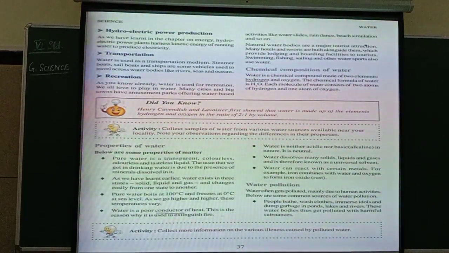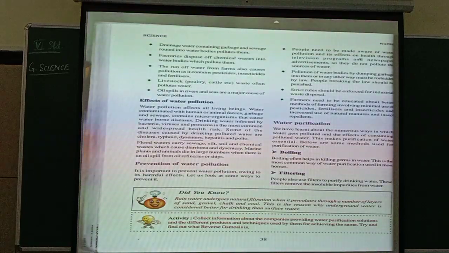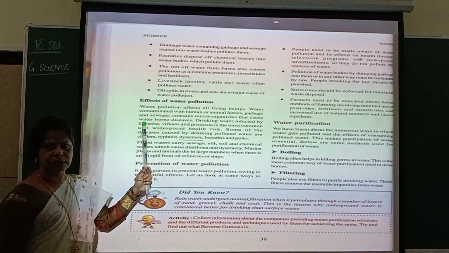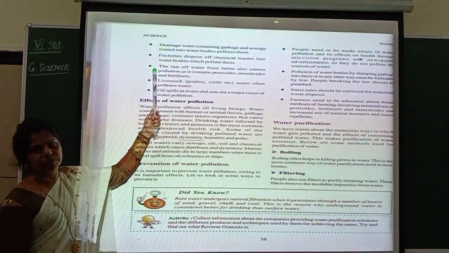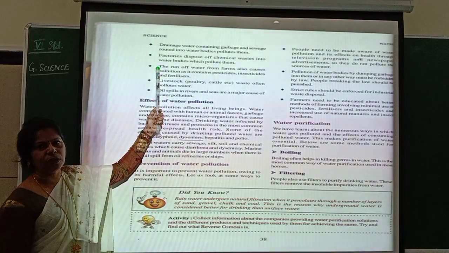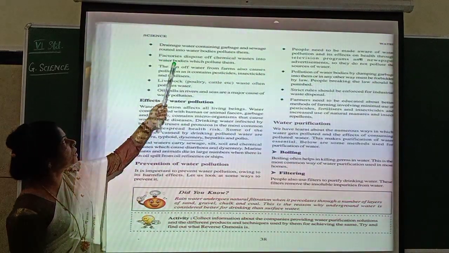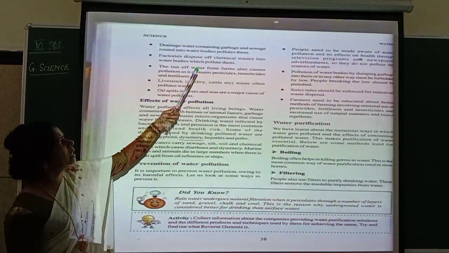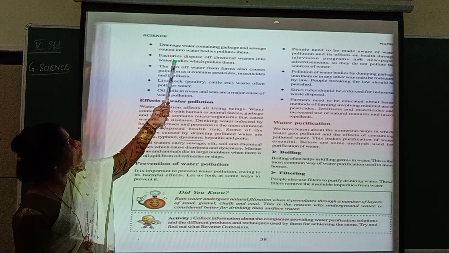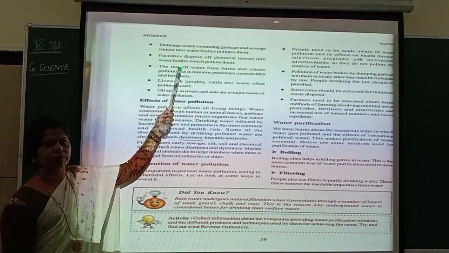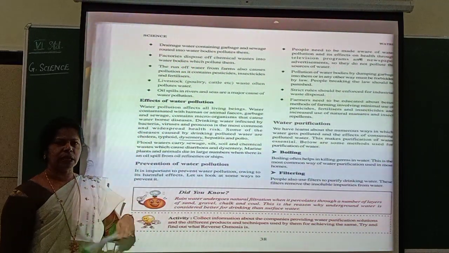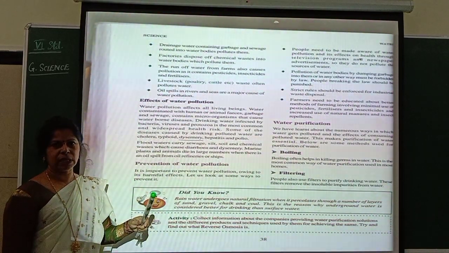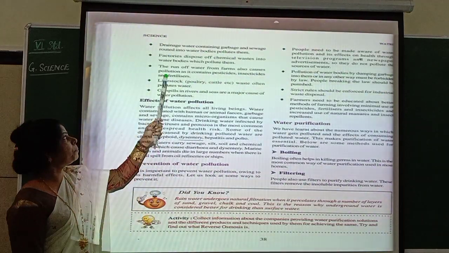So how human beings are involved in water pollution. Then drainage water. Drainage water, you know, no? From sanitary, what is that? You use the sanitary things, no? So that is called drainage water containing, you say, mori niru, no? That one. So drainage water containing garbage and sewage routed into water bodies pollutes them. So all this dirty water from the houses, where does it go? It goes to the water resources, isn't it? So that time also water gets polluted.